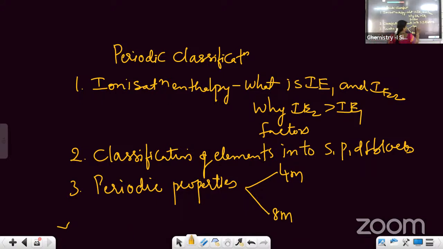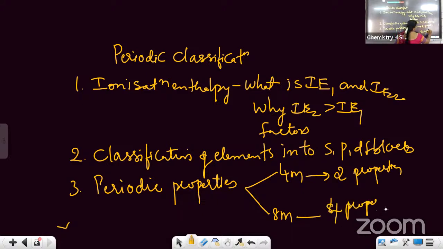Now, if it is given for 4 marks, how will they ask? They will ask only 2 properties. If it is given for 8 marks, they will ask 4 properties. Is that clear, students? If the question is given for 4 marks, they will ask any 2 properties like ionization enthalpy and electronegativity.